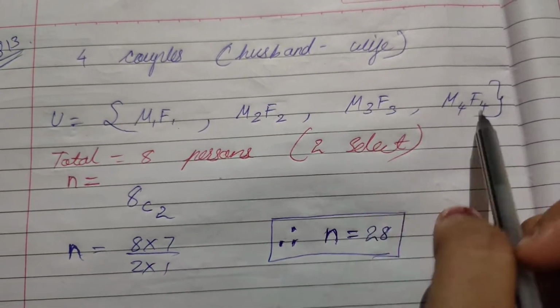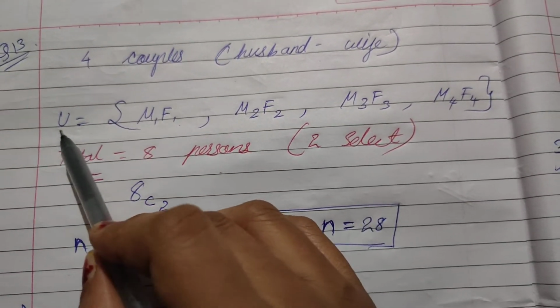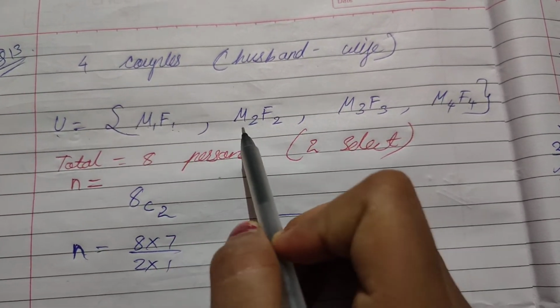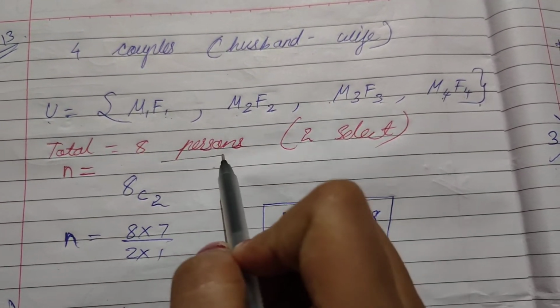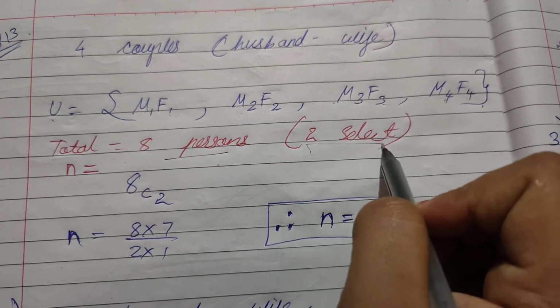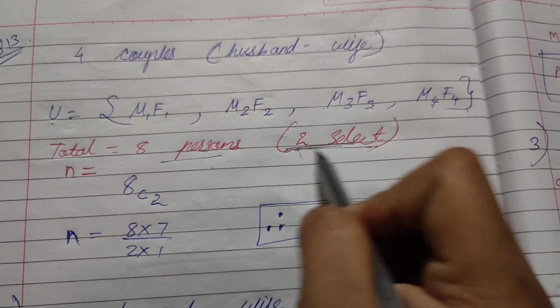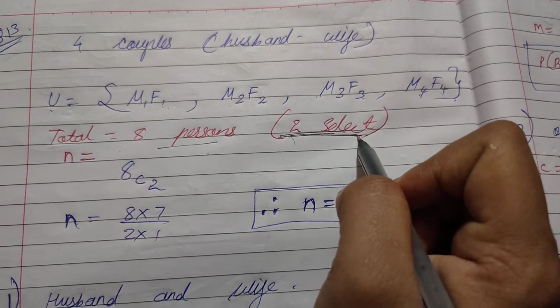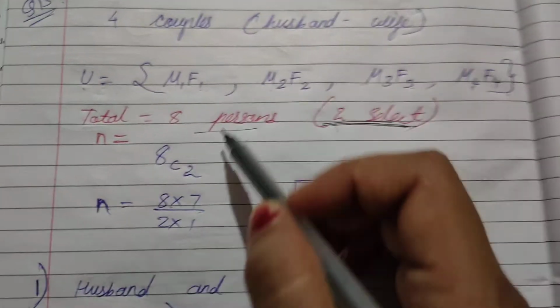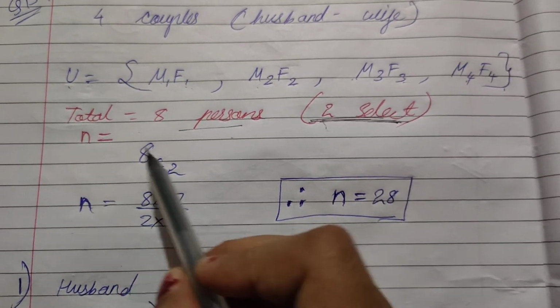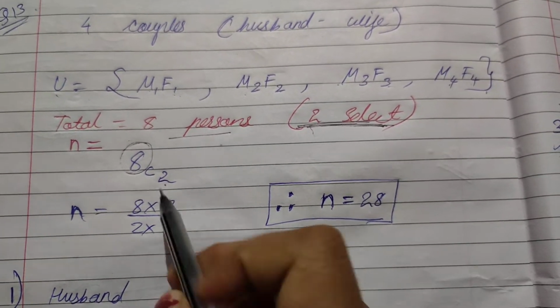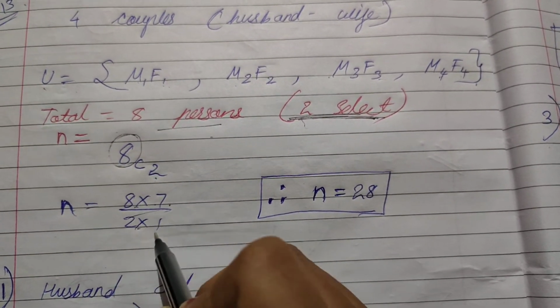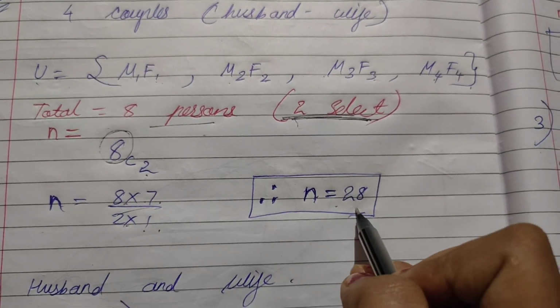So I have written here some sample space. M1 F1, M2 F2, M3 F3, M4 F4. Total 8 means 8 persons there. How many we have to select? 2. The question says to select 2. Now according to the question we will be solving the sum. First let us find the n. Out of the total number of persons we have to select only 2. So that means 8 into 7 upon 2 into 1. So our n equals 28.